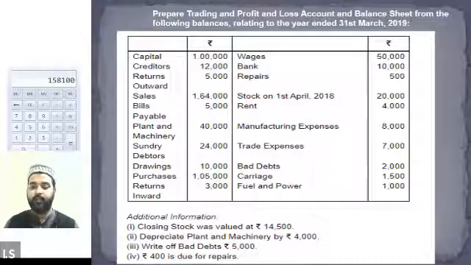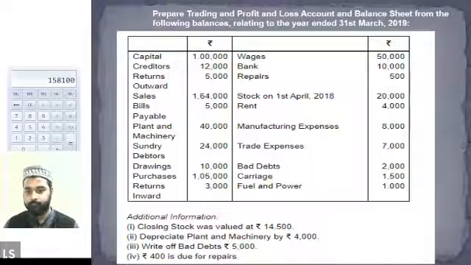Then after that, we have bad debts. And additional information is also given about the bad debt. Bad debt is 2000, and there is additional information about bad debt where it is written to write off bad debt of 5000. So tell me how we are going to treat this. Tell me how should we treat bad debts. Anyone? Alexander, do you have any idea how we treat bad debts?